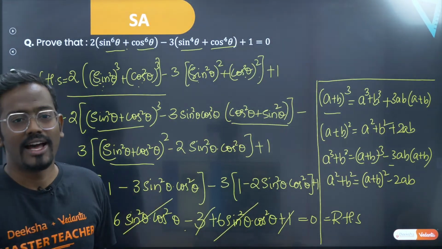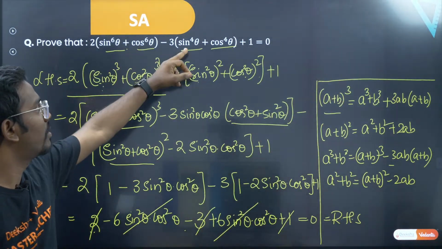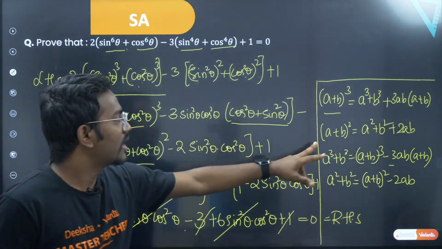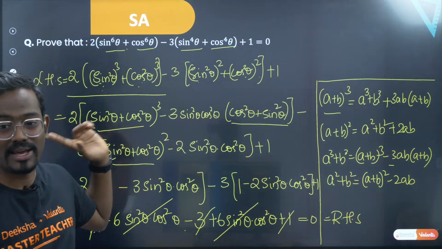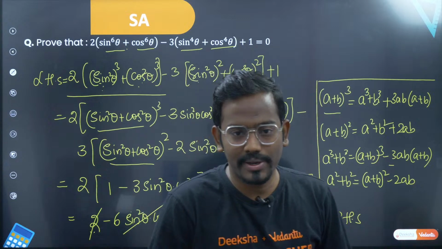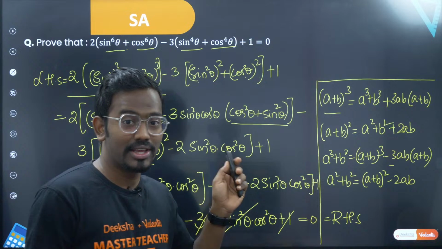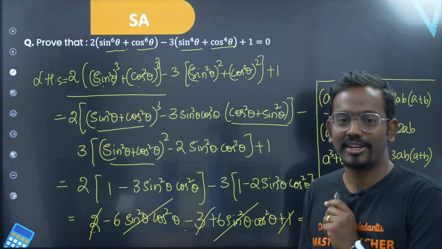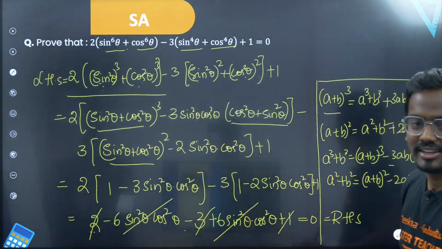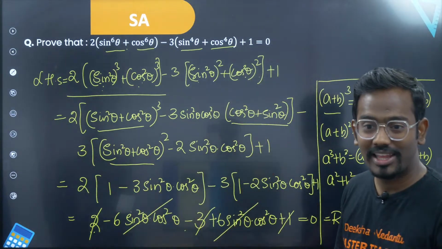So very simple question. I want you to focus on this part. Whenever you find some power 6, power 4, think of a plus b whole cube or a plus b whole square, so that you can write in terms of a square plus b square. That is my identity, sine square plus cos square, I can vanish it off. That is by 1. Very simple. Okay. Hope you understood this. I hope you also enjoyed this particular question. Very simple but very effective, and you feel happy once you started from LHS and you arrive at RHS. I definitely get happy when I start from LHS and arrive at RHS without any mistakes.